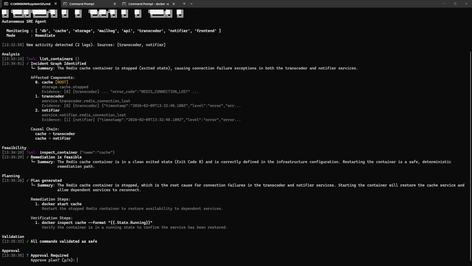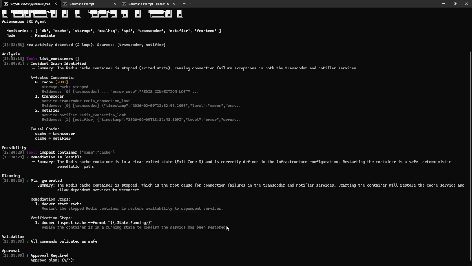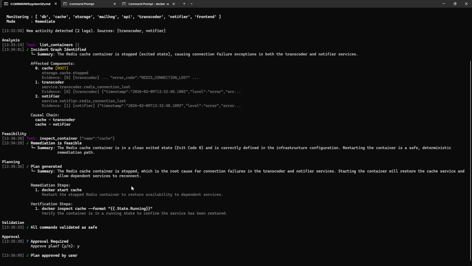And once the plan has been generated, there's an internal validation phase, which basically validates whether all these commands that it outputs are safe or not. Basically, it doesn't have any piping or any execution within the Docker commands, and that it uses safe and non-destructive Docker commands. And if that fails, it triggers a replanning with the failure envelope, having all the context of why the validation failed. Let's approve the plan.